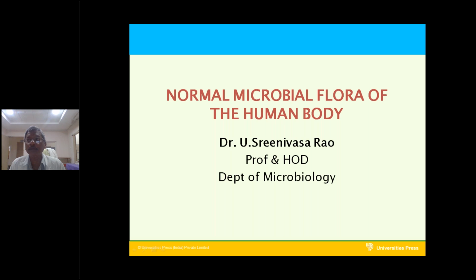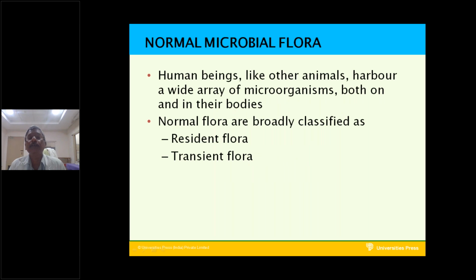Why are they called normal, even though they may sometimes cause disease in the host? Sometimes they are called opportunistic pathogens. Most of the time they are normal in the human body. What is the definition? How many types of normal flora are present inside and outside the body? Human beings, like other animals, harbor a wide array of microorganisms: bacteria, viruses, fungi, etc., both inside the body and on the surface of the body.